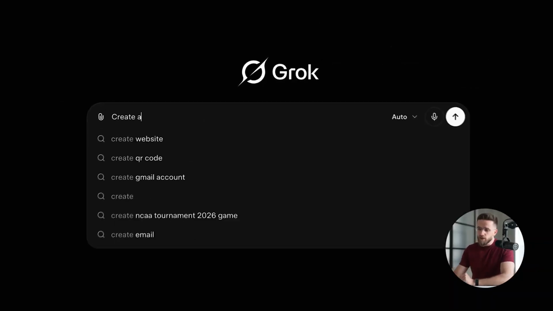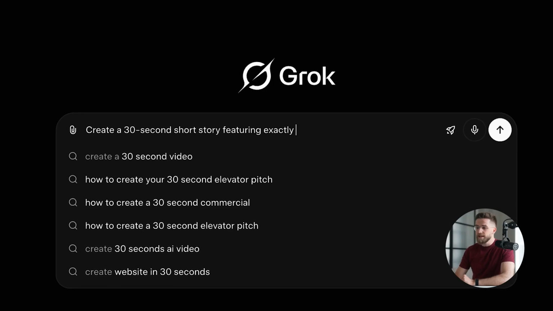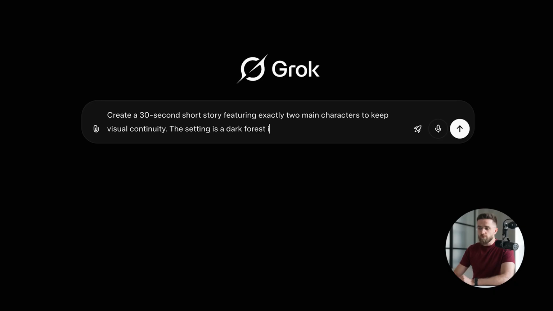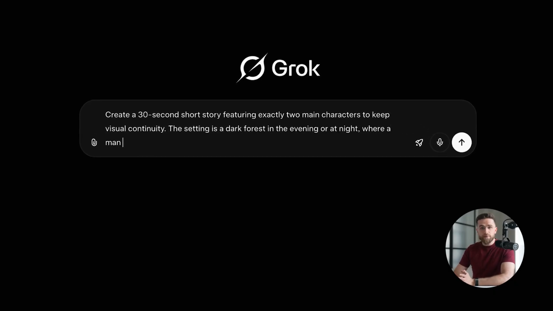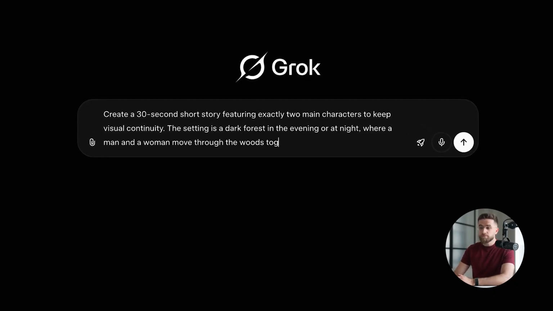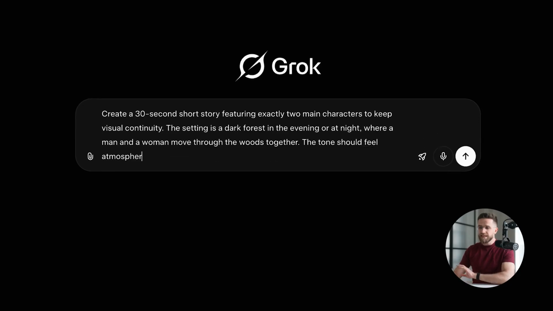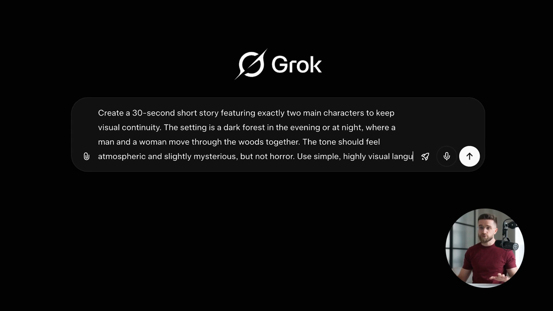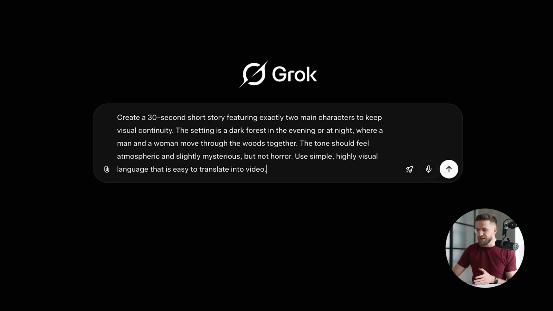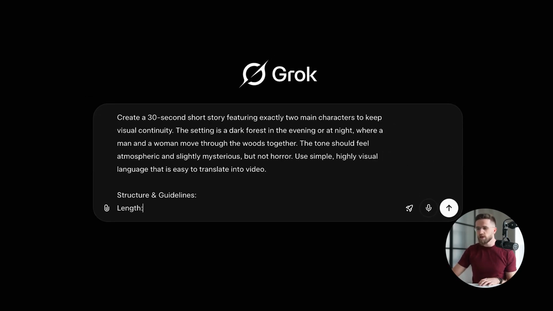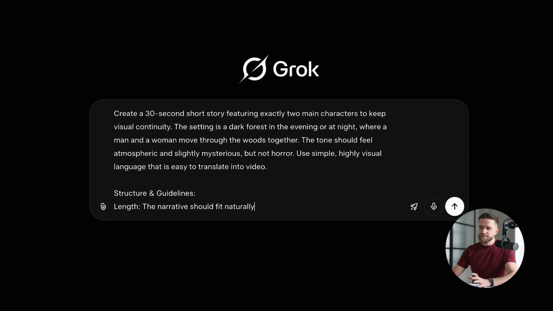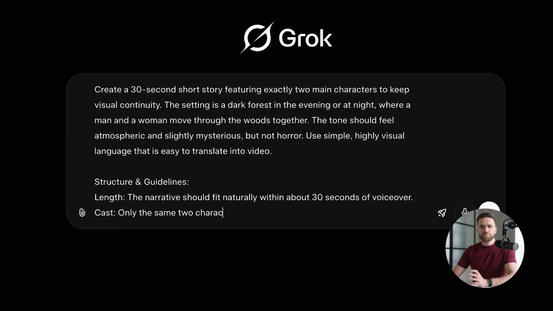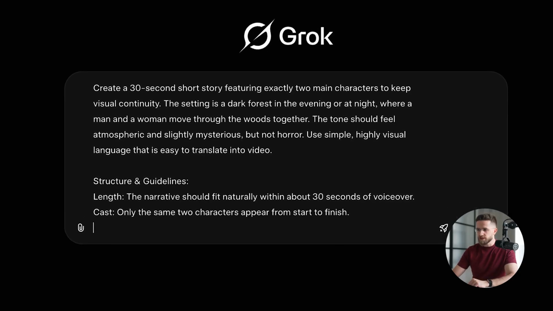My prompt: create a 30-second short story featuring exactly 2 main characters to keep visual continuity. The setting is a dark forest in the evening or at night where a man and a woman move through the woods together. The tone should feel atmospheric and slightly mysterious, but not horror. Use simple, highly visual language that is easy to translate into video. Structure and guidelines. Length: the narrative should fit naturally within about 30 seconds of voiceover. Cast: only the same 2 characters appear from start to finish.